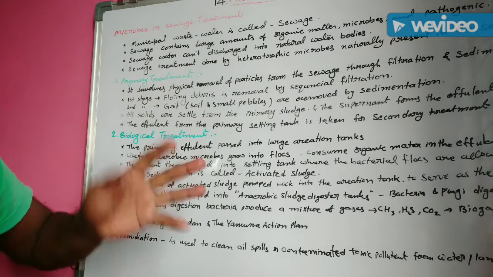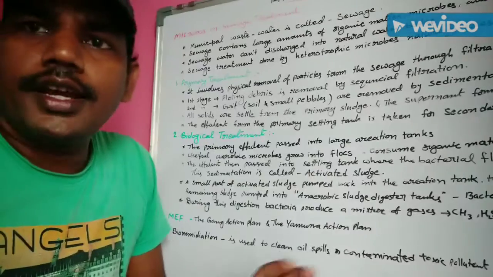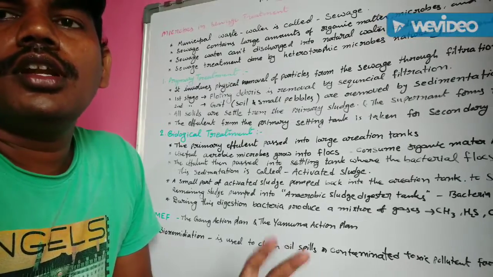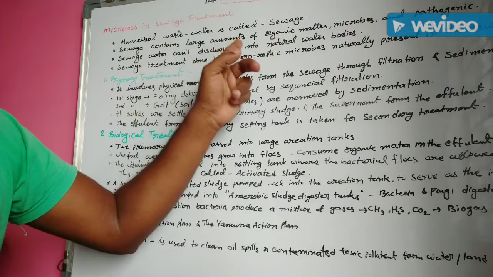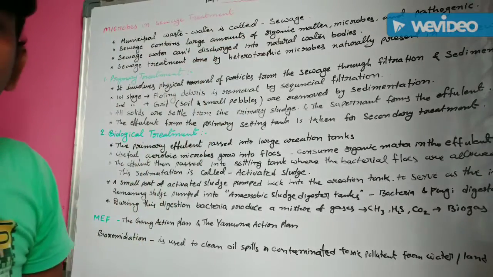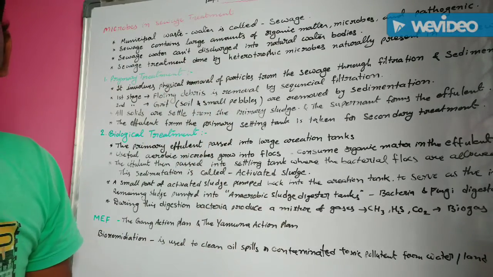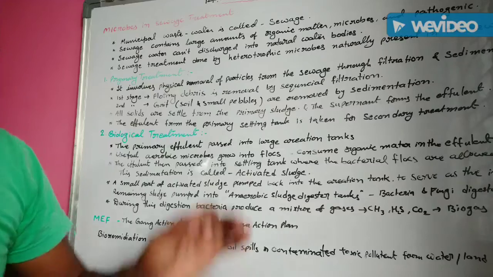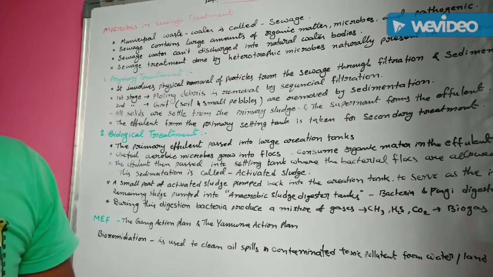Understand? So sewage water cannot be discharged into natural water bodies like rivers, ponds, lakes, etc. Because this sewage water contains a large amount of organic matter. This organic matter is harmful to aquatic organisms because the oxygen level is decreased, and other microbial organisms cannot survive in this wastewater.